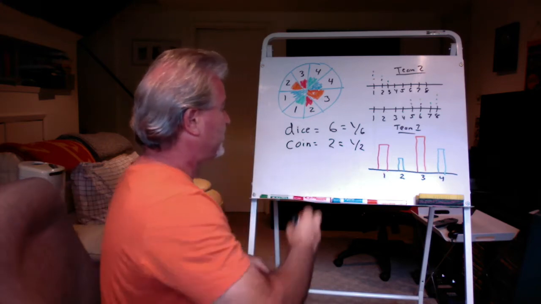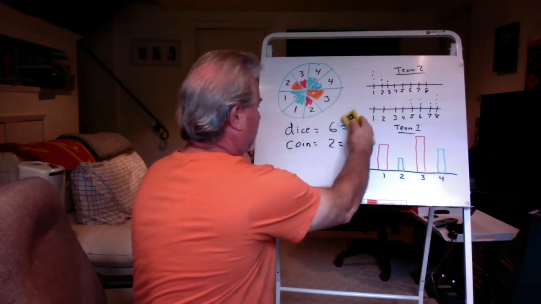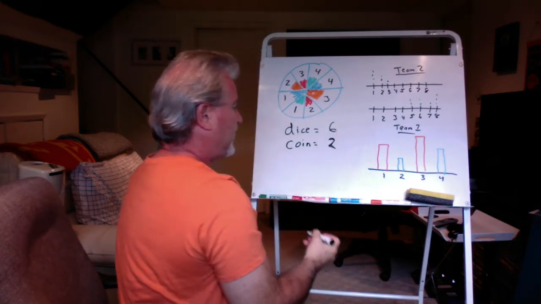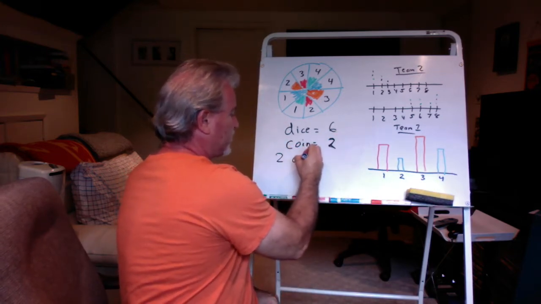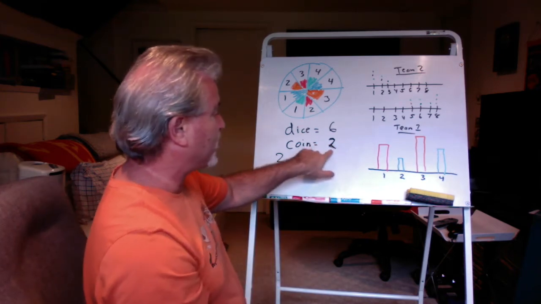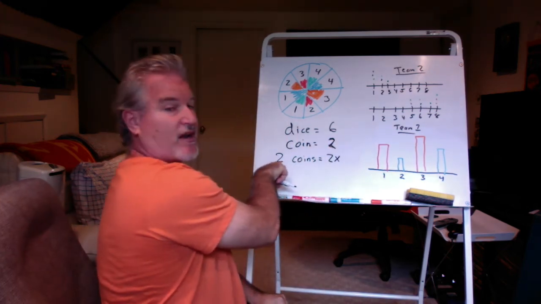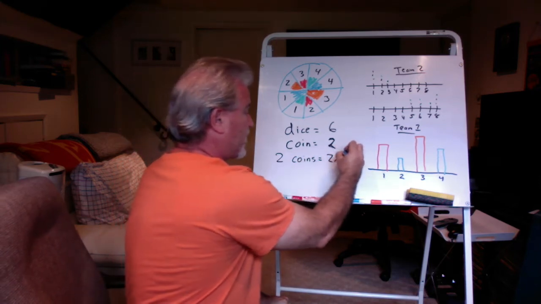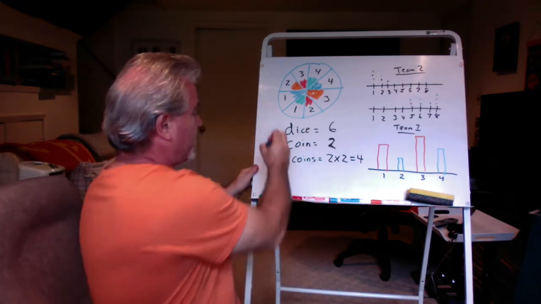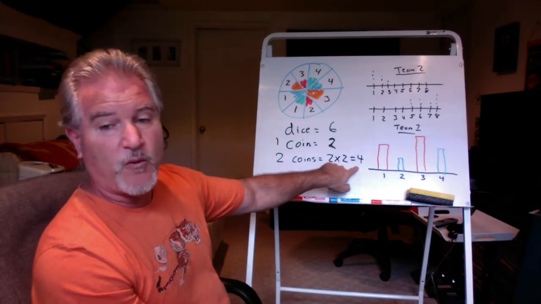Also, if I said to you, how many possible outcomes are there for a coin? The answer would be 2, right? If I said, what about 2 coins? What are the possible outcomes? With 2 coins, I would take the total possible outcomes of 1 and multiply it by the number that I got over here. So 2 times 2 would be 4. So possible outcomes for 1 coin would be 2. Possible outcomes for 2 coins would be 4.